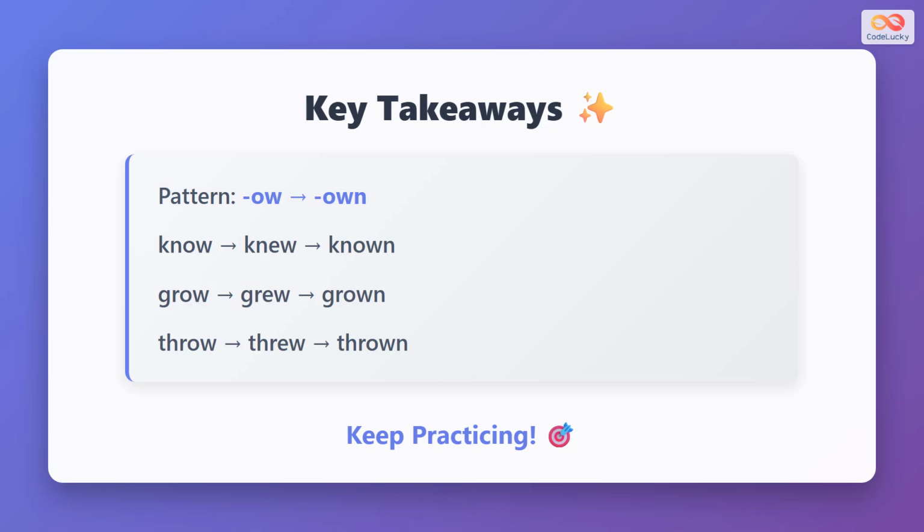Let's summarize what we learned today. The pattern is -ow becomes -own, know becomes known. Grow becomes grown, throw becomes thrown. Remember this pattern and practice using these verbs in your daily conversations. Keep practicing, and you'll master these irregular verbs in no time.